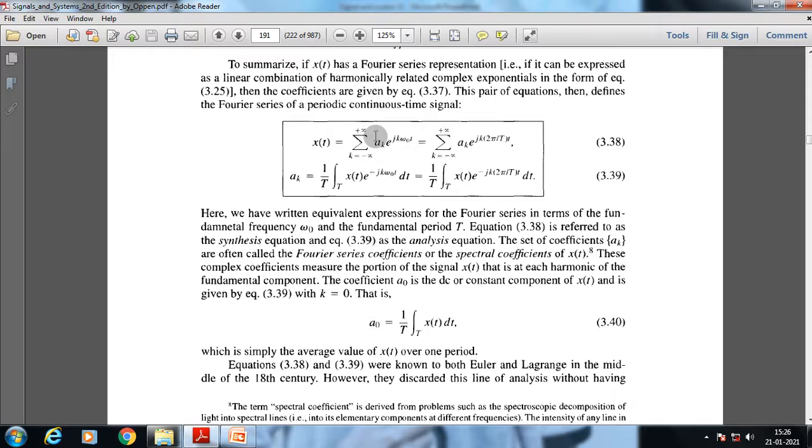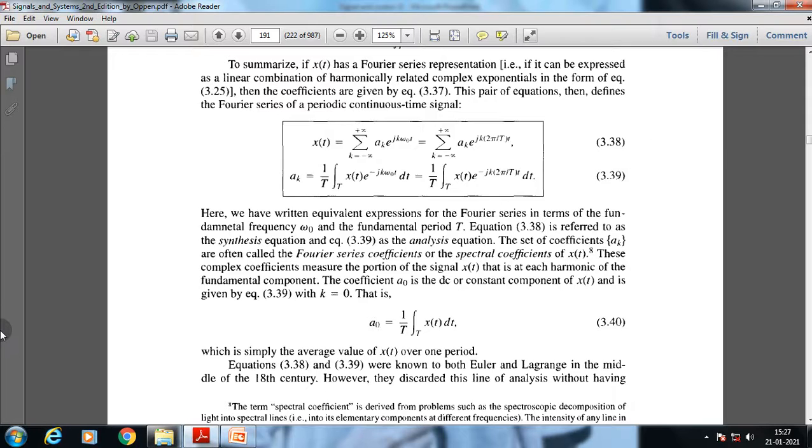So any kind of periodic signal can be represented and analyzed using the Fourier series. The equation through which we can extract the constant coefficient is known as the analysis equation, because by analyzing the constant coefficient of each and every harmonic,